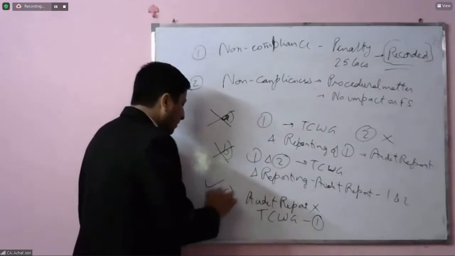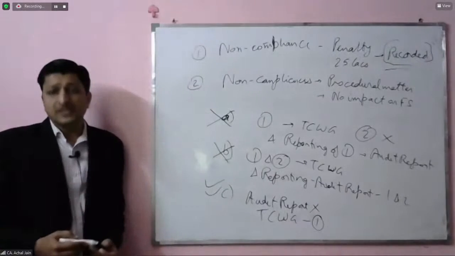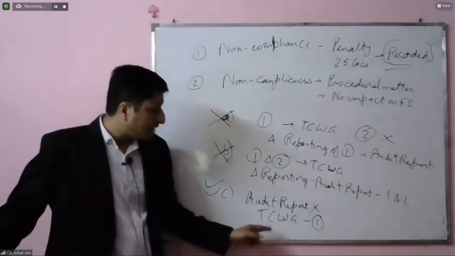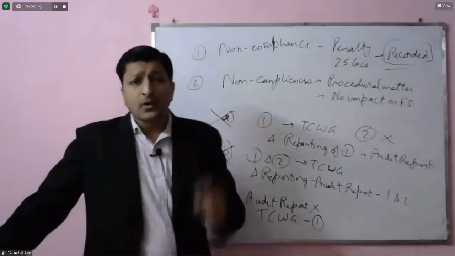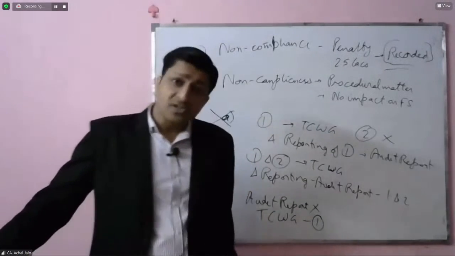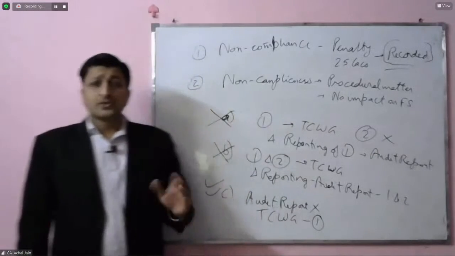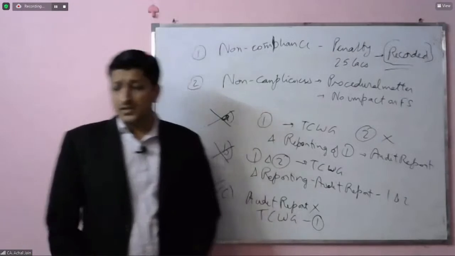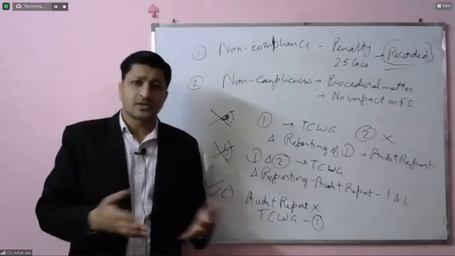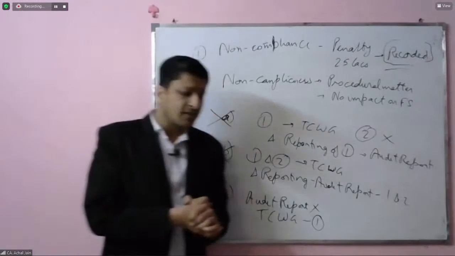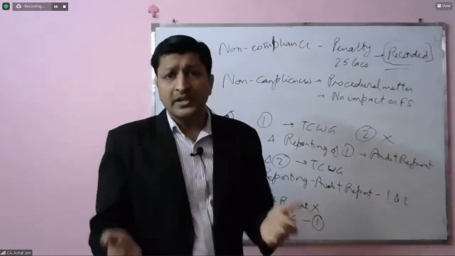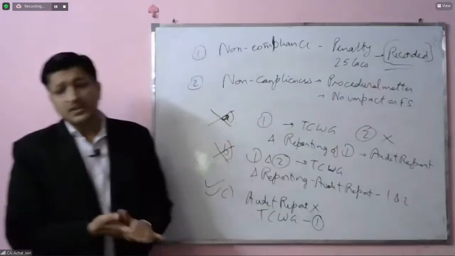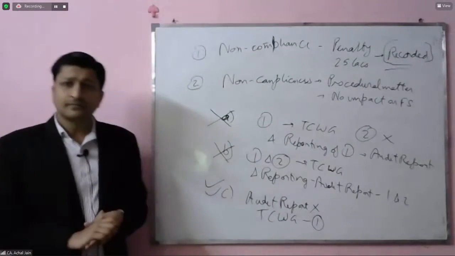So what should be the correct option? Option number C. Why? Because the audit report will not have any reporting implication, but yes, because this has been a matter which was significant during the course of the audit, this should be communicated by the auditor to those charged with governance. So it's all about having discussions. When the auditor is reaching out to those charged with governance, the auditor is not complaining about anything. The auditor is just bringing this matter to the knowledge of those charged with governance. All right, clear on this?